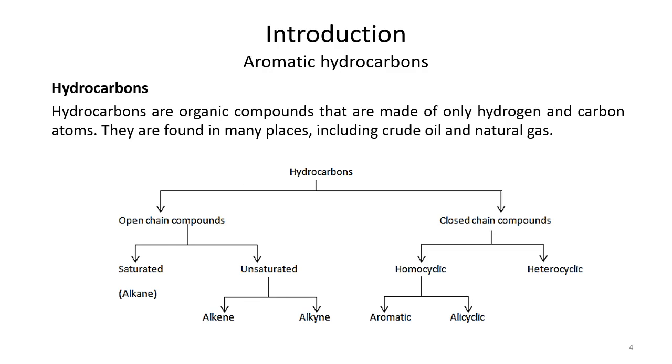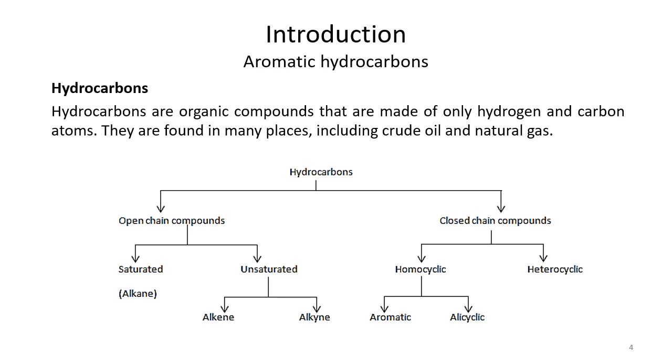Let's have a look at what hydrocarbons are and how these two terms, hydrocarbon and aromatic, are related. Basically, hydrocarbons are hydrogen and carbon containing compounds that are broadly classified into open chain and closed chain compounds depending upon the structure of hydrocarbons. Open chain compounds, depending upon the presence or absence of double or triple bonds, are classified into saturated or unsaturated, while closed chain compounds can be homo or heterocyclic, depending on the presence or absence of a heteroatom.